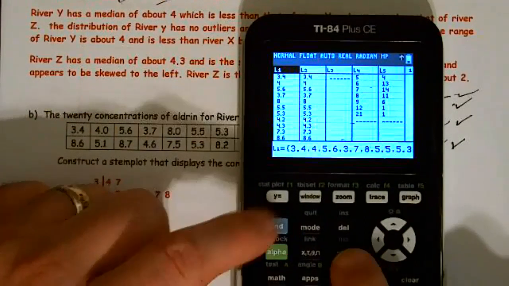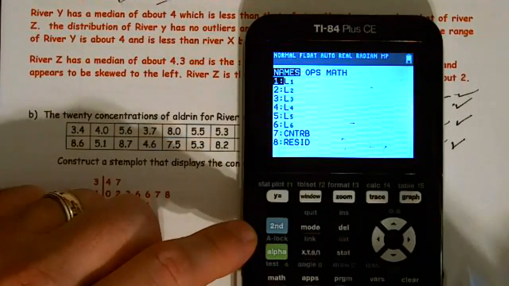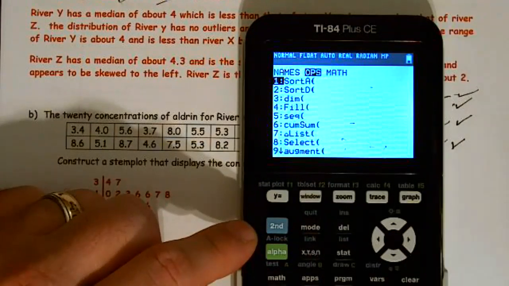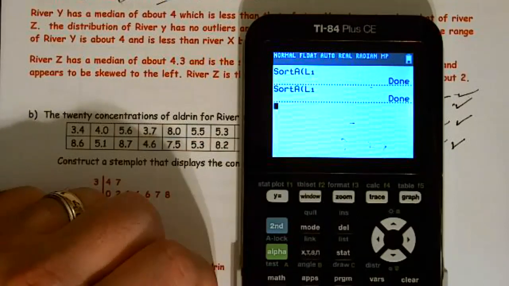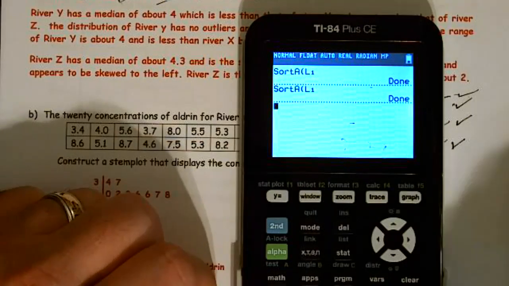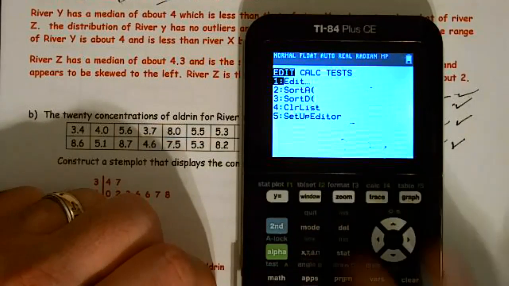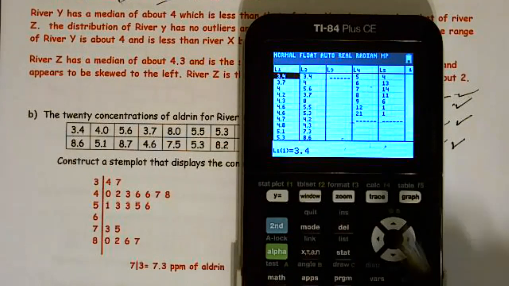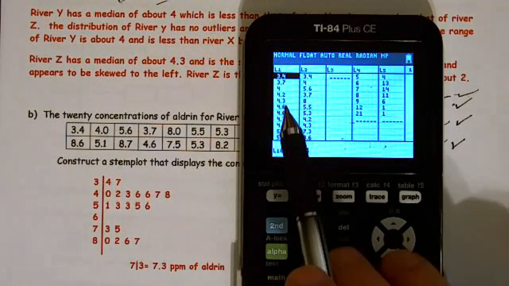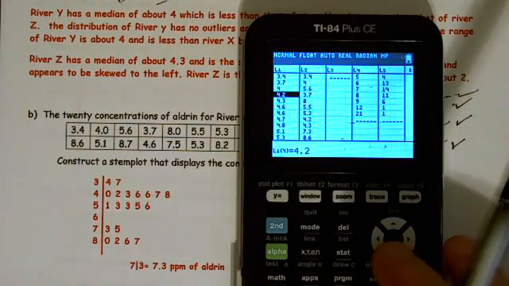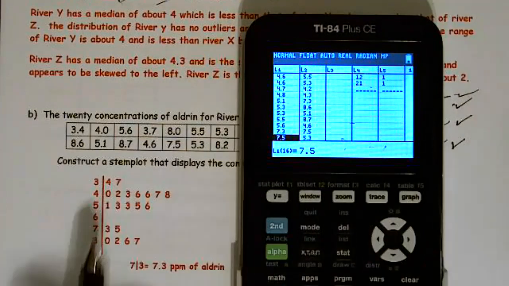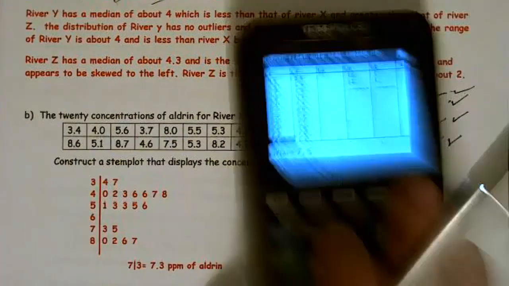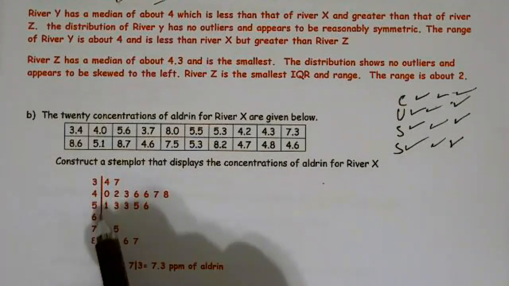I can press second, followed by the Stat button. And I'm going to arrow one space over to Operations. And I'm going to press Sort A. My data is in L1, so I'm going to press second 1. And it says done. Well, my question is, what did it do? If I go back to Stat Edit and look in L1, it is now in order from least to greatest. 3, 4, 5. If I scroll down, I go 3, 4, 5, and I notice there's no 6. Still doesn't matter. I have to list it. We don't get to skip numbers. So we have 3, 4, 5, 6, 7, 8.